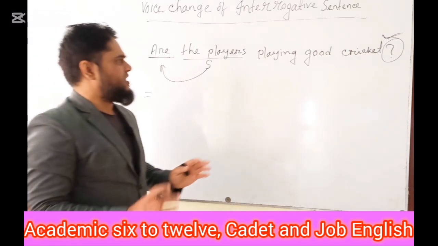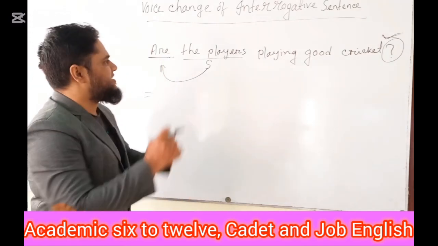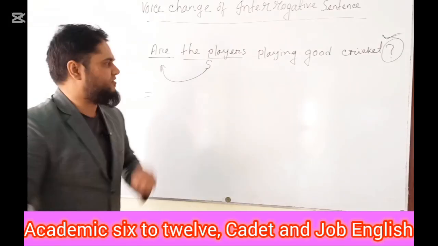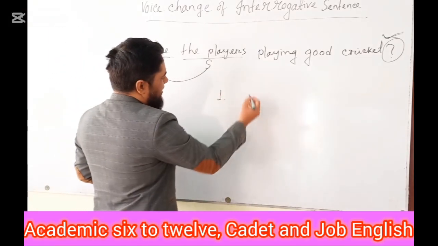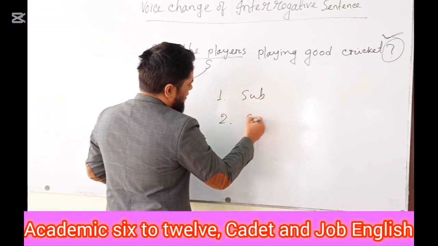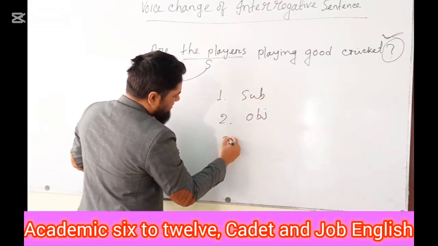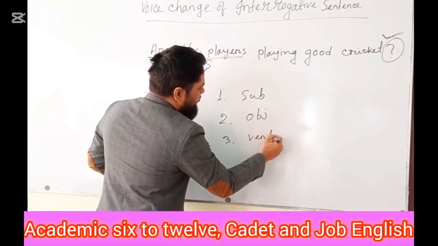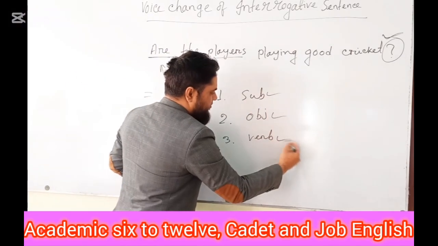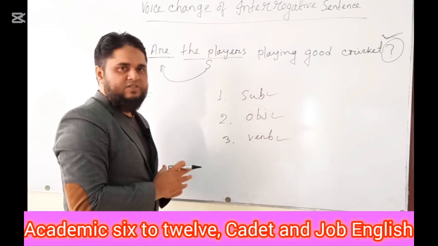While transforming or changing active to passive sentence, you need to focus on three important facts. The first one is subject, second one is object, and then third one is verb. You have to trace out subject, object and verb of the given sentence first.